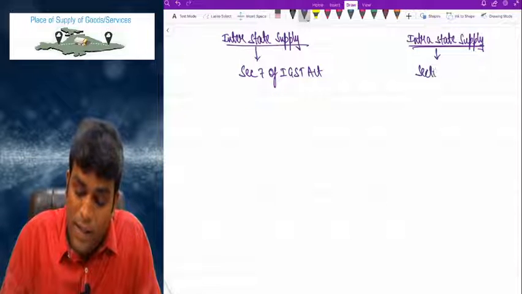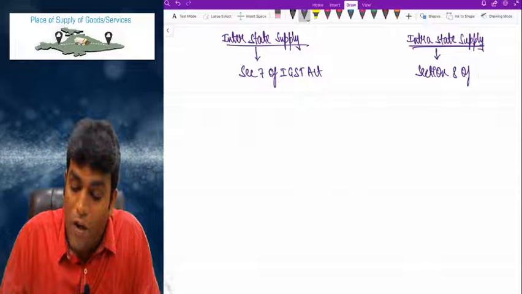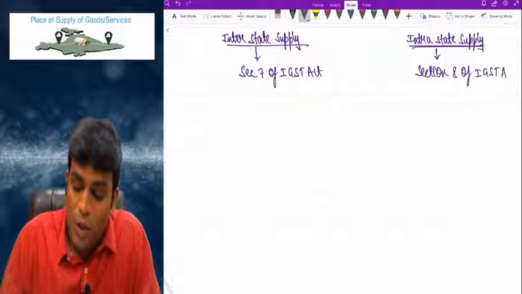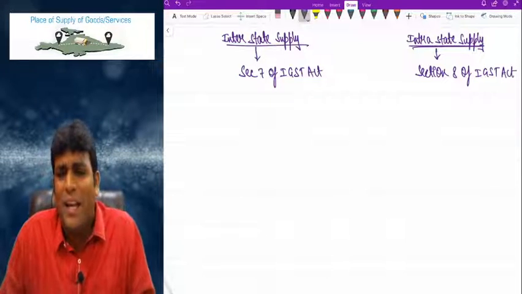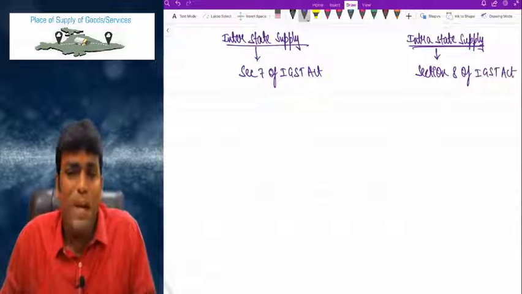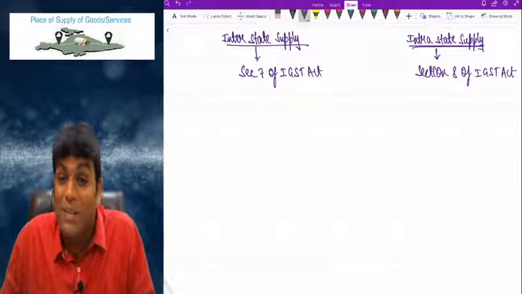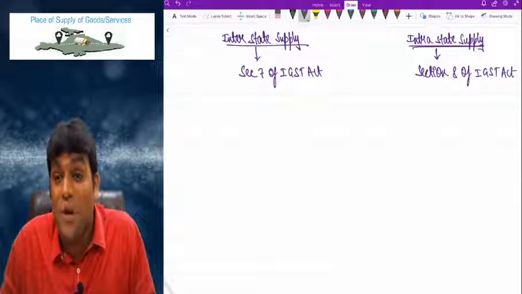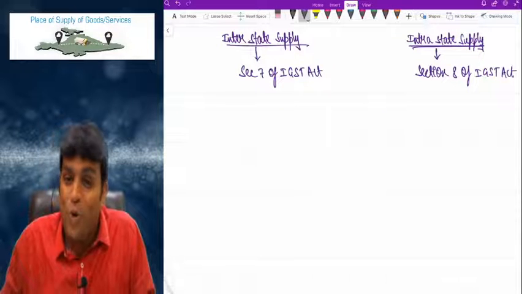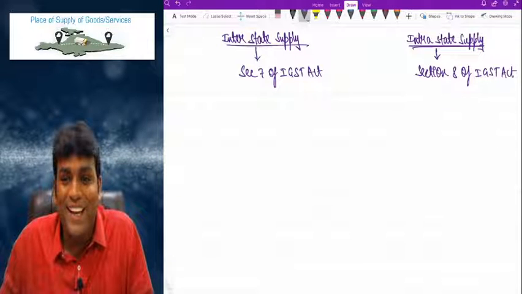Intrastate supply concept is given by section 8 of IGST Act. Now don't tell me, sir, section 7 is supply, right? Section 8 is composite supply and mixed supply, no sir. But let me tell you, that is CGST Act and we are talking about IGST Act. Don't confuse yourself. Clear, right?